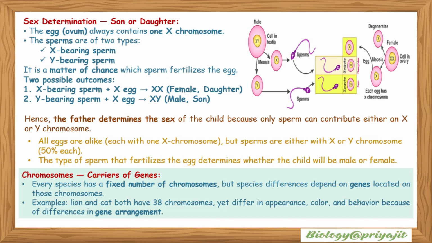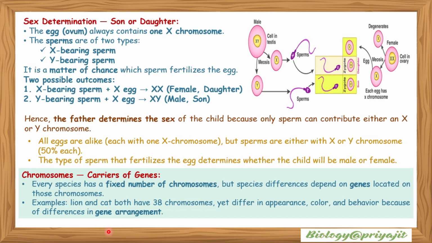Sex determination, whether son or daughter: the egg, or ovum, always contains one X chromosome, as the diagram shows. The sperms can be of two types, X-bearing sperm and Y-bearing sperm. It's a matter of chance which sperm fertilizes the egg, which contains only an X chromosome. So there are two possible outcomes: an X-bearing sperm plus the X egg forms XX, meaning female or daughter, or a Y-bearing sperm meeting the X egg forms XY, that is a male son.